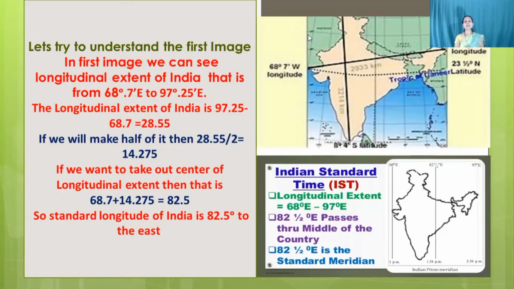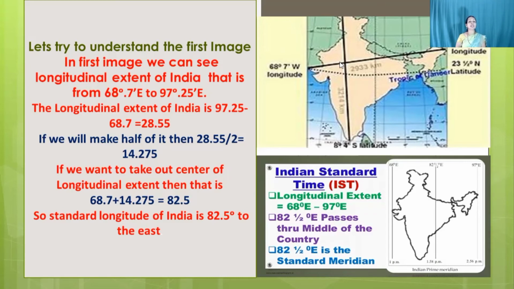Let's try to understand the first image. In the first image, we can see the longitudinal extent, that is from 68.7 east to 97.25 east. See, by marking also you can easily understand what the extent of India is.